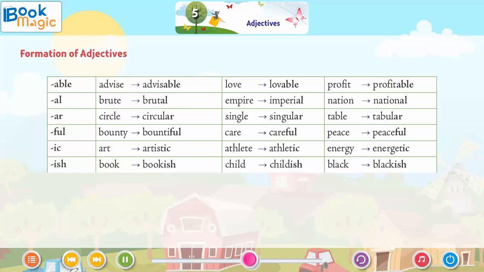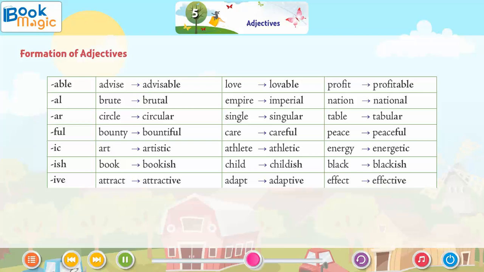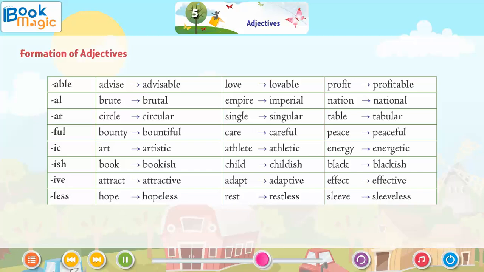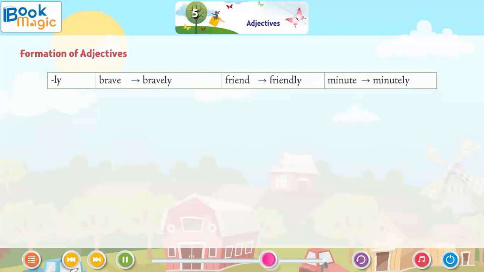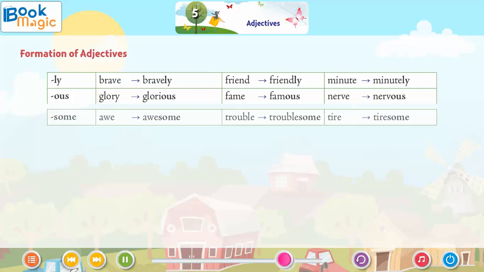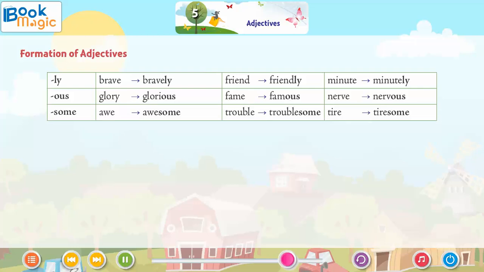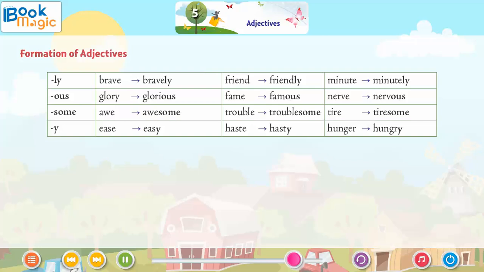ISH: book, bookish; child, childish; black, blackish. IVE: attract, attractive; adapt, adaptive; effect, effective. Less: hope, hopeless; rest, restless; sleeve, sleeveless. LY: brave, bravely; friend, friendly; minute, minutely. OUS: glory, glorious; fame, famous; nerve, nervous. Some: awe, awesome; trouble, troublesome; tire, tiresome. Y: ease, easy.